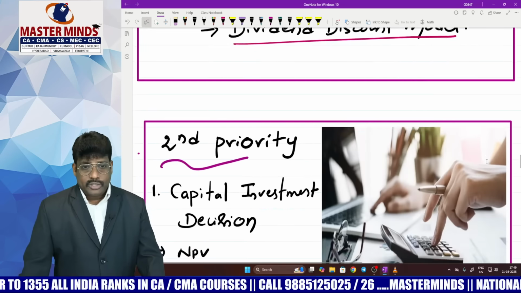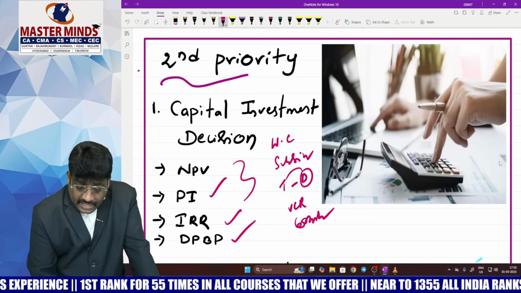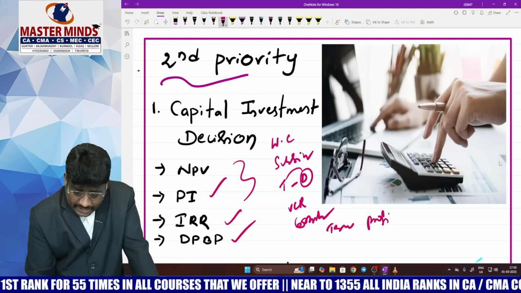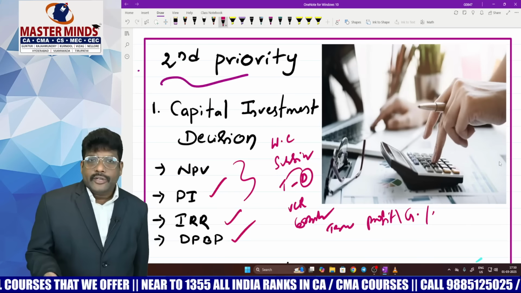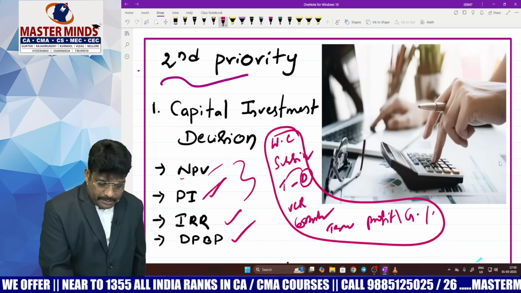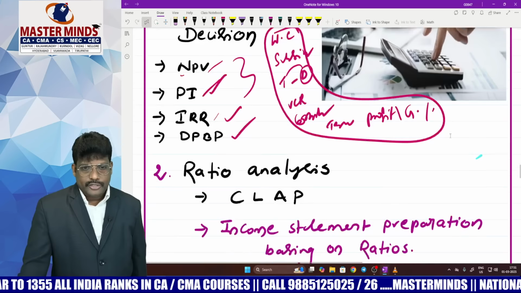In the calculation of NPV, concentrate on various concepts: treatment of working capital, treatment of subsidy, treatment of tax, and depreciation. Depreciation in the presence of tax and in the absence of tax, variable cost ratio, contribution ratio, as well as terminal cash inflow, yes, and profit versus gain, one-time initial expenditure, that is also important. By considering all these things, learn NPV, profitability index, IRR, and discounted payback period. Very, very important model, dear students.